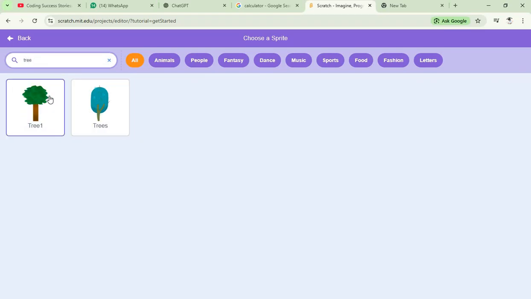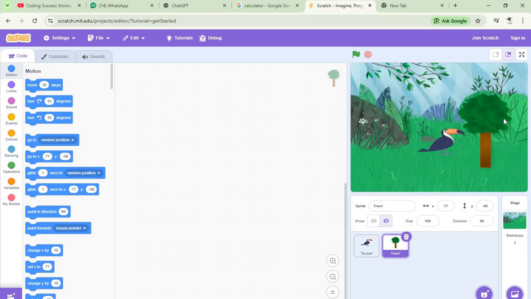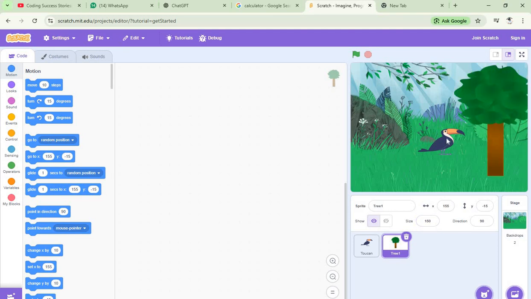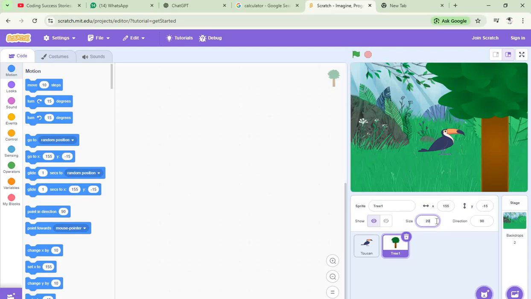Tree. And choose this tree. I think this tree is small. Let's increase the size to 1 by 0. I think 250. I think this is better.